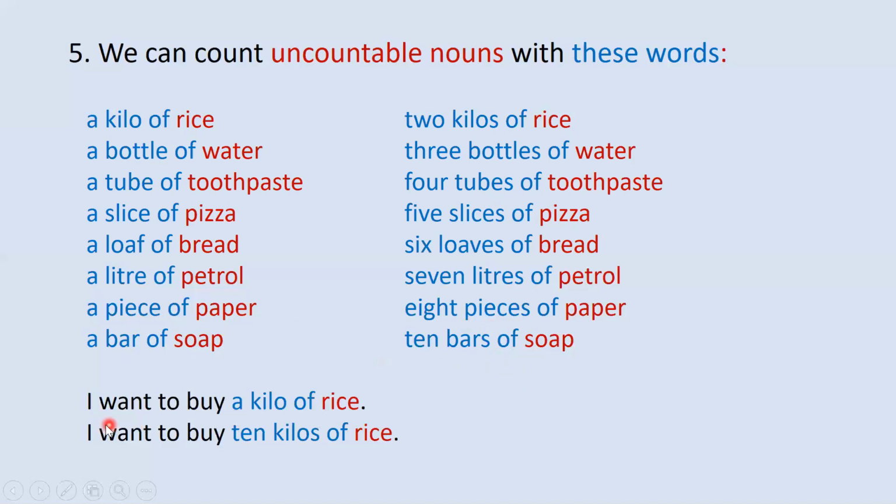Look at the example here. I want to buy a kilo of rice, and I want to buy ten kilos of rice. So you see a kilo of, and then ten kilos, kilo with s plural, okay, because it is ten, but look at the uncountable noun, it stays the same. A kilo of rice is in its base form, and ten kilos of rice stays in its base form too, no change, all right? So remember that if you want to count uncountable nouns, we can use these words, and these words have a singular form and plural form, but the uncountable noun stays the same.